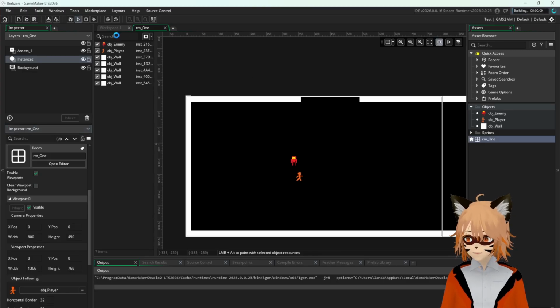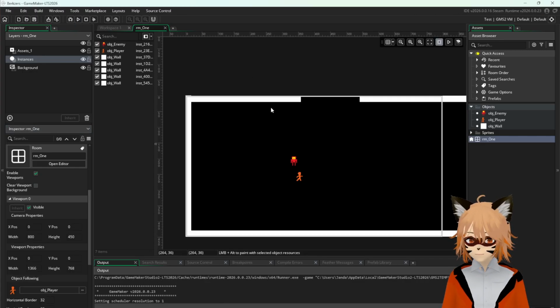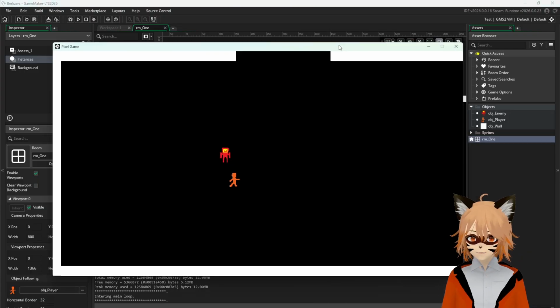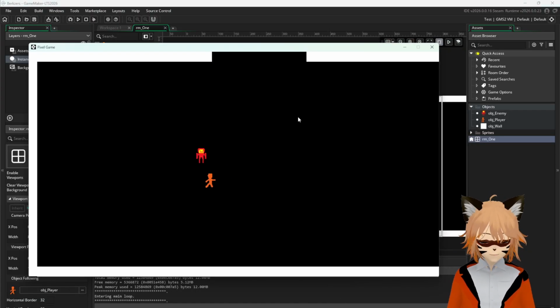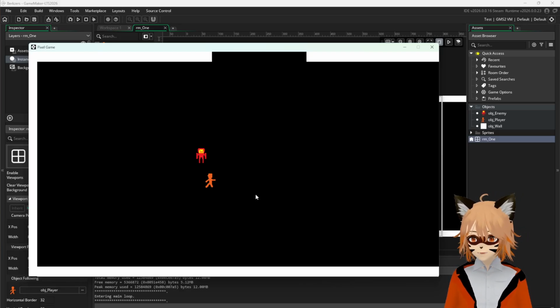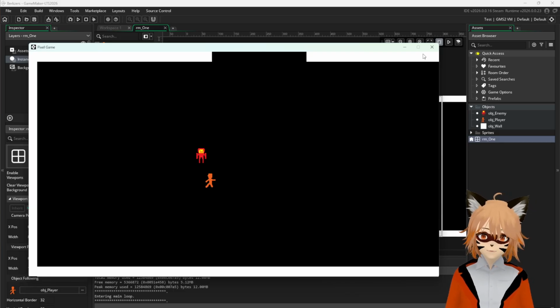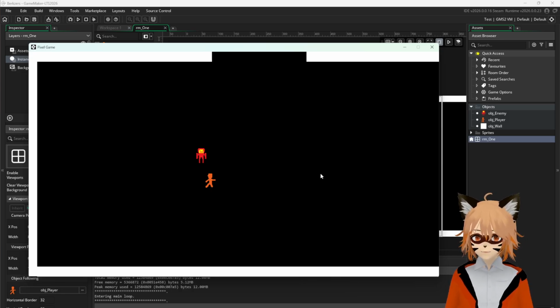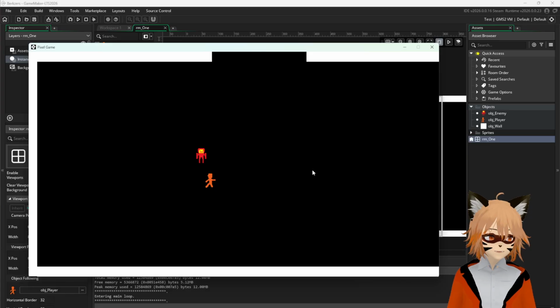And if we run the game, yeah, as you can see here, it's a little bit zoomed in. So nothing's gonna happen yet. Still, we're just adjusting the camera a little bit. But once our player starts to move, the camera is going to move with the player. So it's basically locking on the player. And when we start programming it to move, the camera is going to pan towards the player.